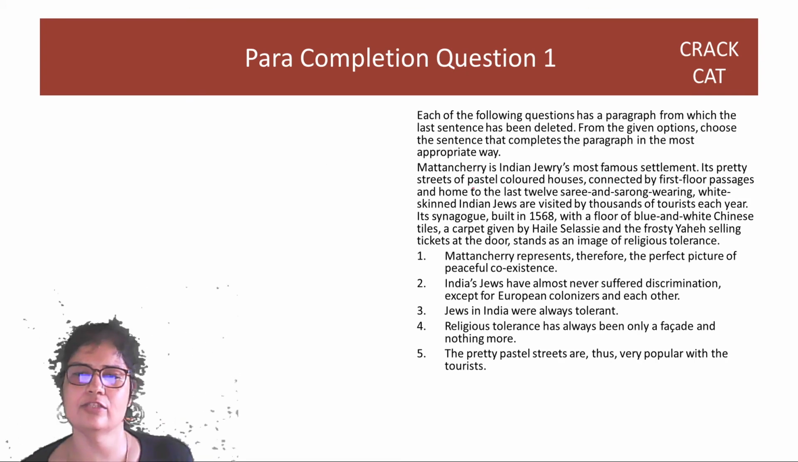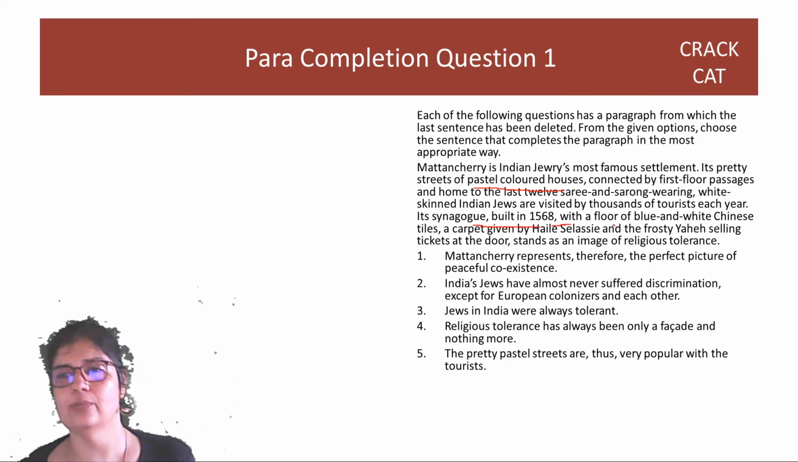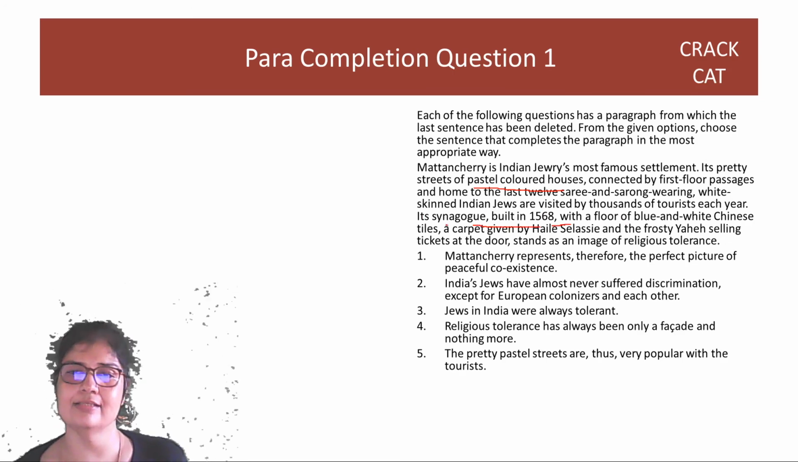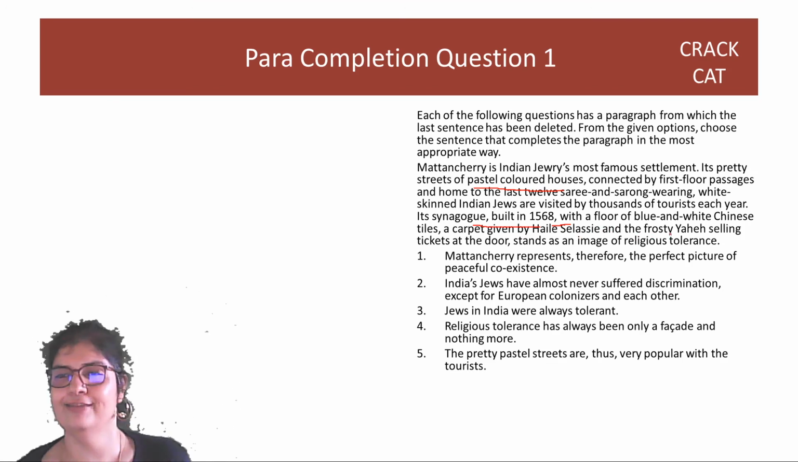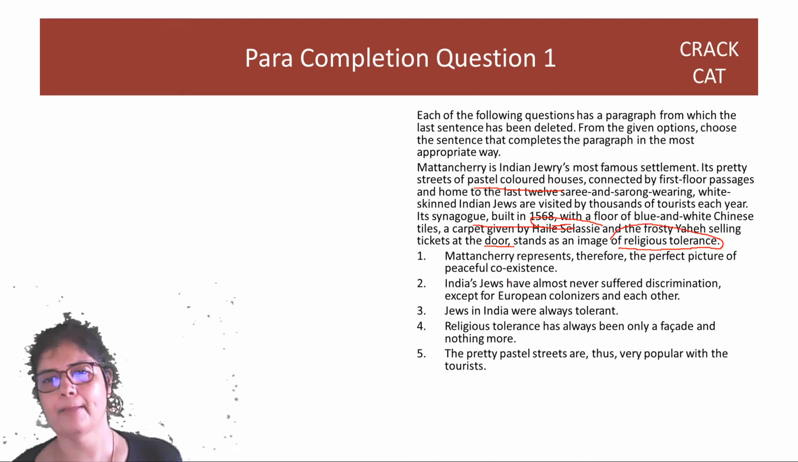Its pretty streets of pastel-colored houses, and home to the last 12 white-skinned Indian Jews, are visited by thousands of tourists each year. Its synagogue, built in 1568 with a floor of blue and white Chinese tiles and a carpet given by Haile Selassie, sells tickets at the door. All these are basically Jew symbols as an image of religious tolerance. So there's religious tolerance for Jews, right?